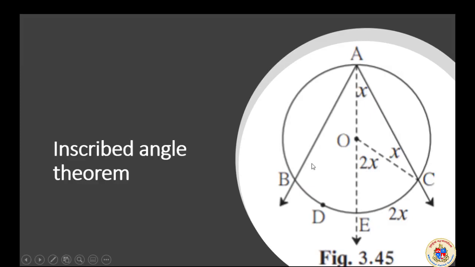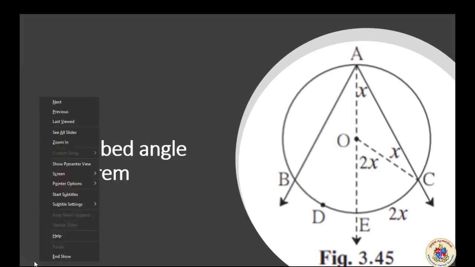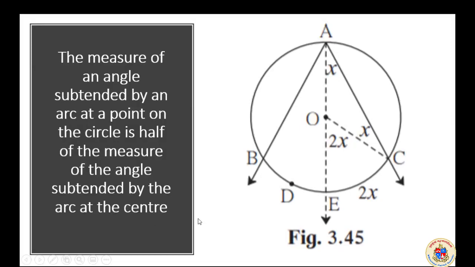Inscribed angle theorem. A theorem is coming. An inscribed angle is that angle which is inscribed by the arc. Here it is about the theorem of it. What does the inscribed angle theorem say? The measure of an angle subtended by an arc at a point on the circle is half of the measure of the angle subtended by the arc at the center.